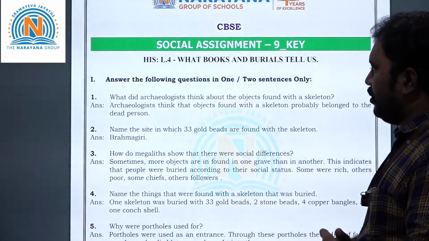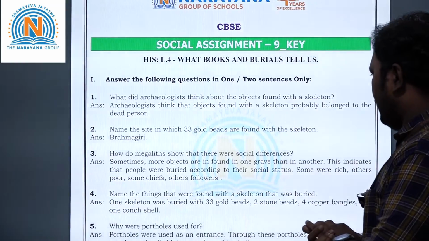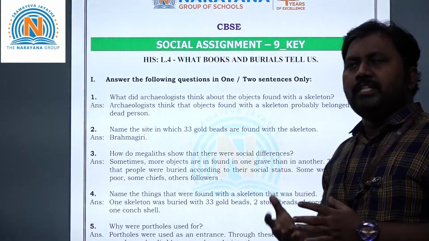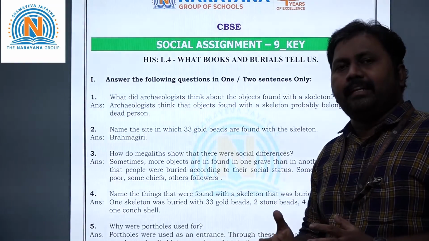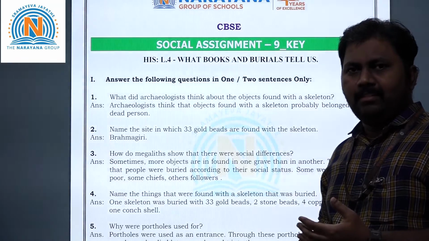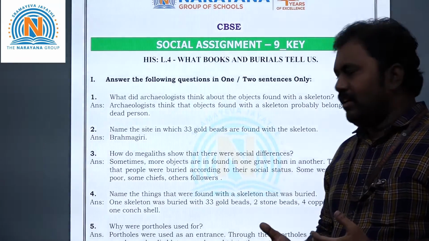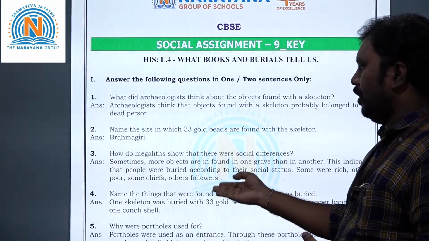Now let's take the third question. How do megaliths show that there were social differences? So social difference means, see, after death also the dead bodies were buried based on the social difference, like kings, priests. See here they mention rich, others poor, some chiefs, other followers.